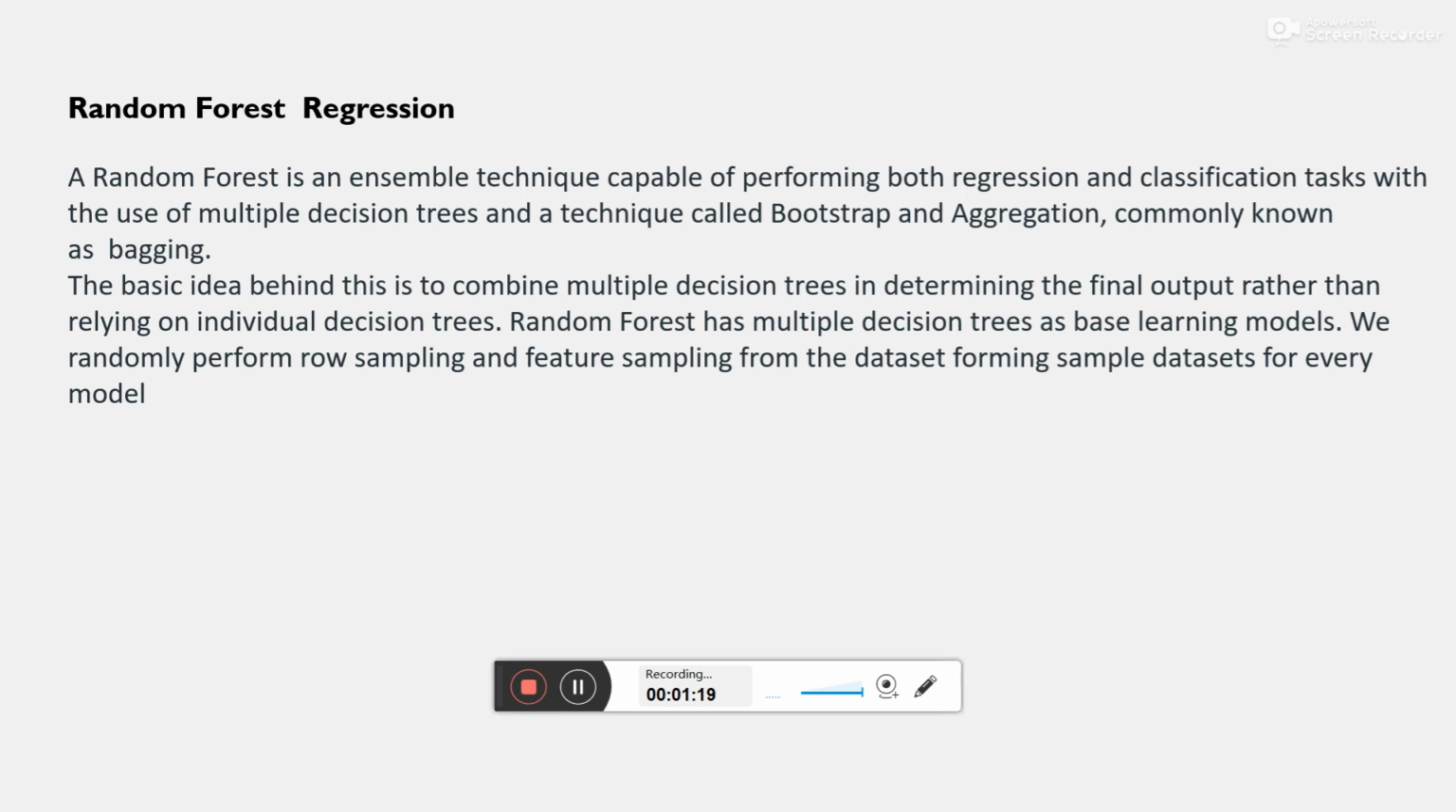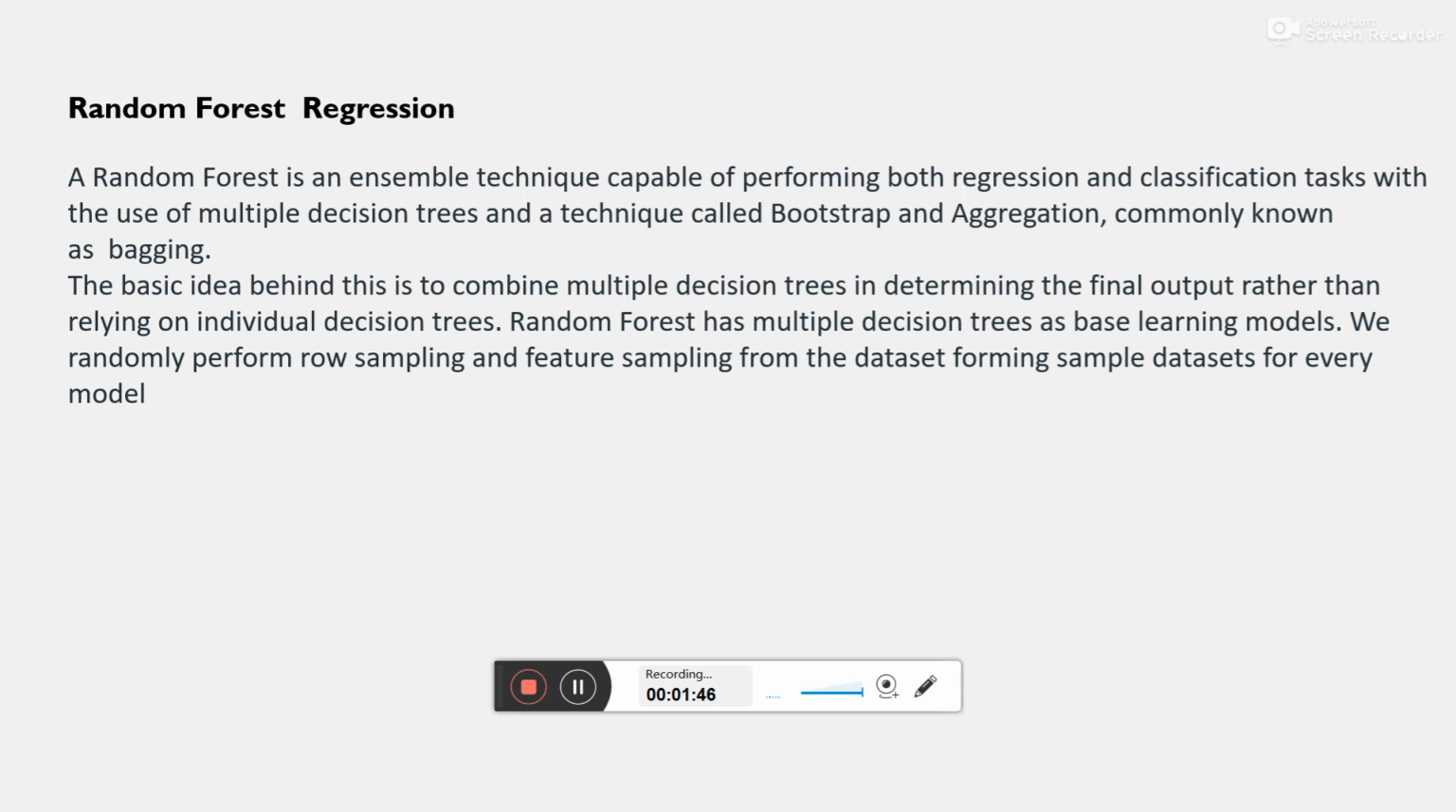So what is this bootstrap and aggregation? We'll discuss it later. But the basic idea is to combine multiple decision trees in determining the final output rather than relying on individual decision trees. Random forest has multiple decision trees as a base learning model. We randomly perform row sampling and feature sampling from the dataset, forming a sample dataset for every model.